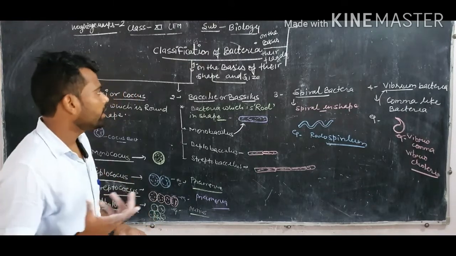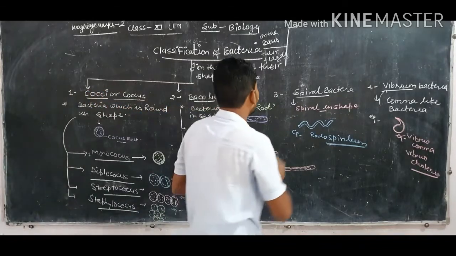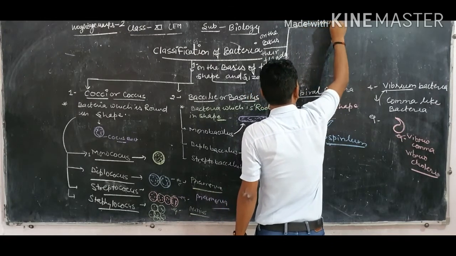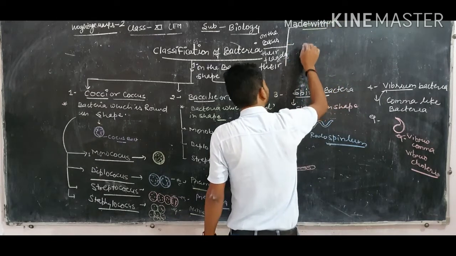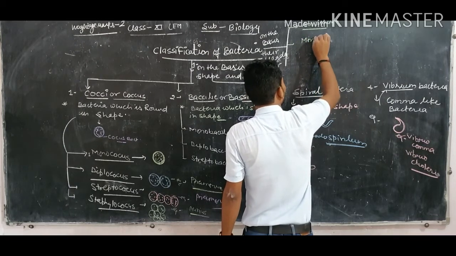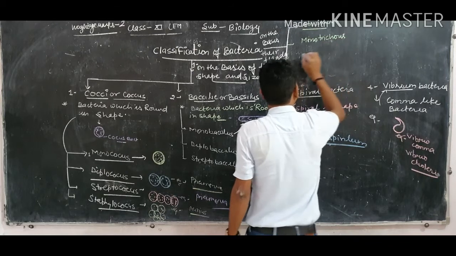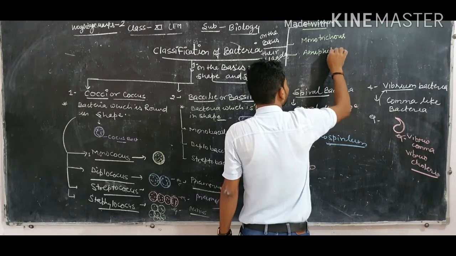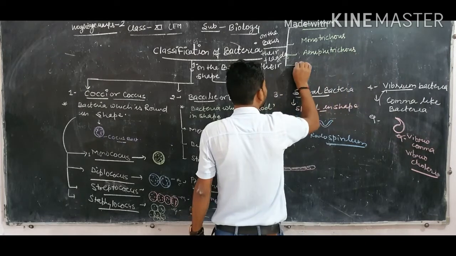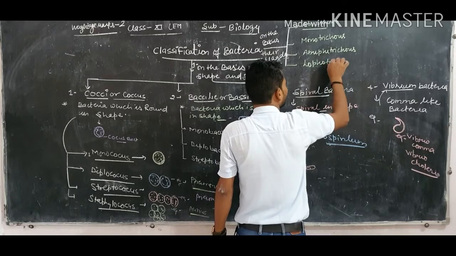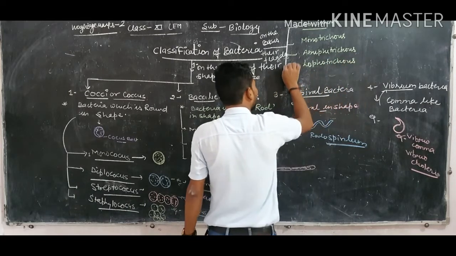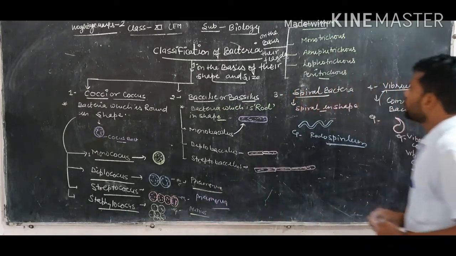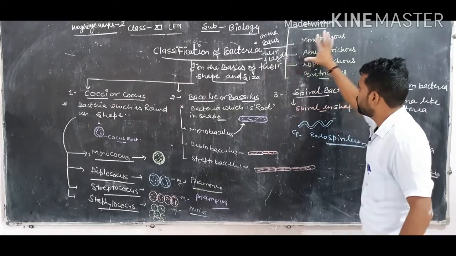So on the basis of the fimbriae and the flagella, bacteria are of five types.